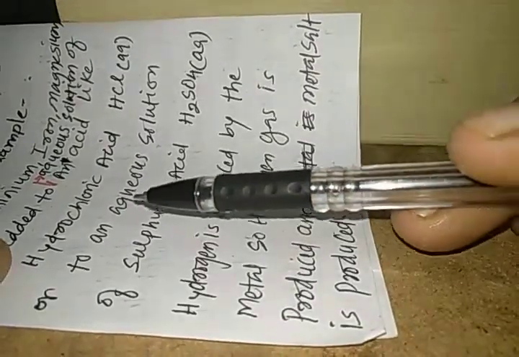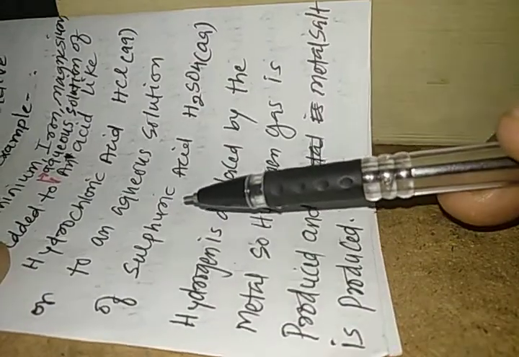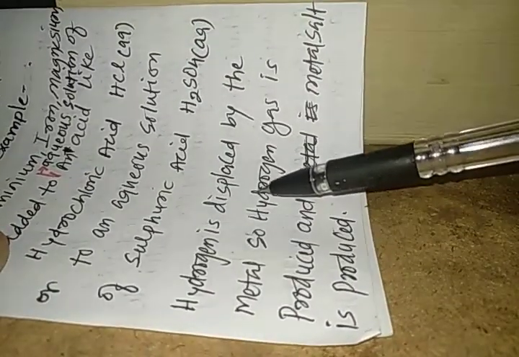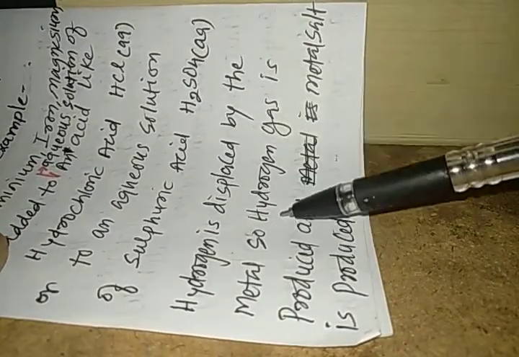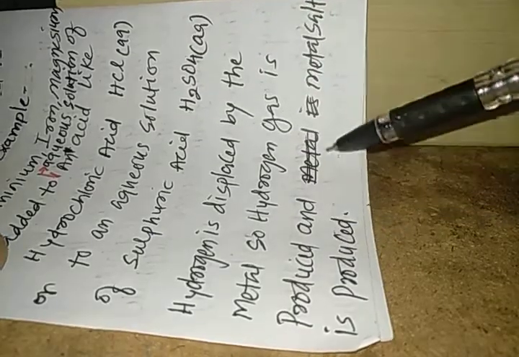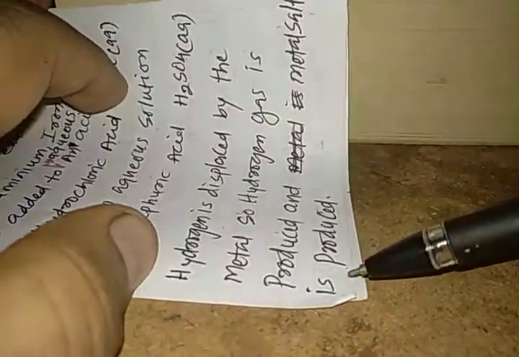Hello, dear students. When metal is added to an acid, hydrogen gas is displaced by the metal. So, hydrogen gas is produced and metal salt is produced. So, let us understand it.